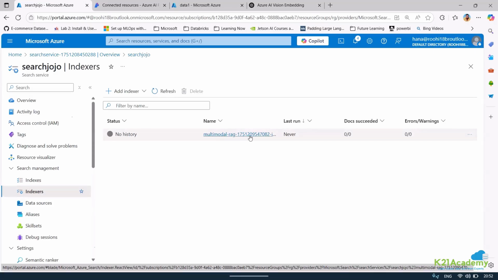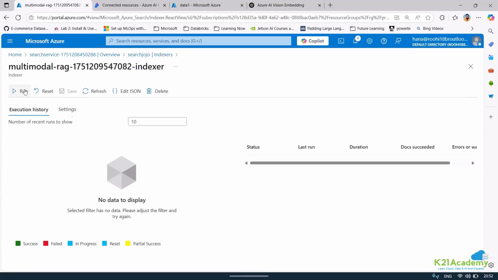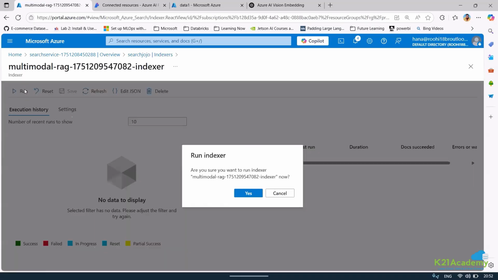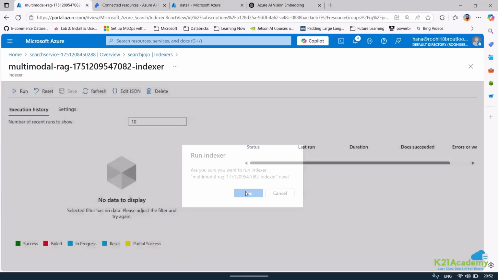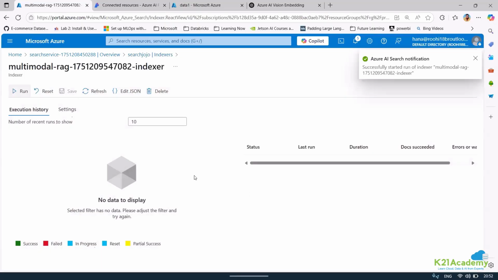You see, the status says last run: never, right? So it is not yet executed, correct? If you want to run, I can just run this. To run the indexer, I think I can run. It is just saying successfully started the run, right?